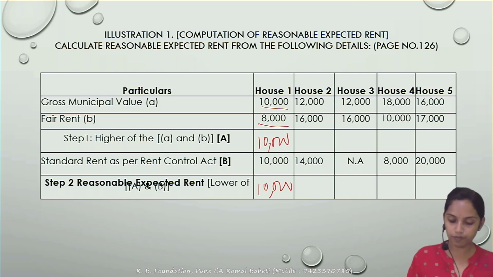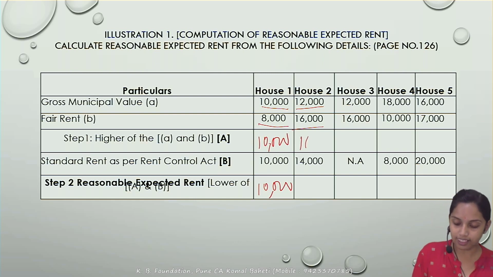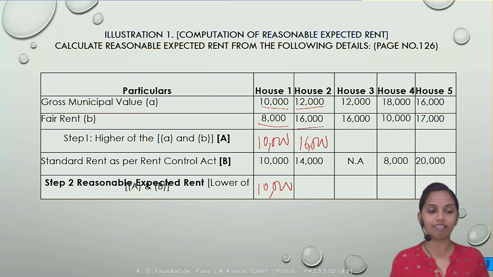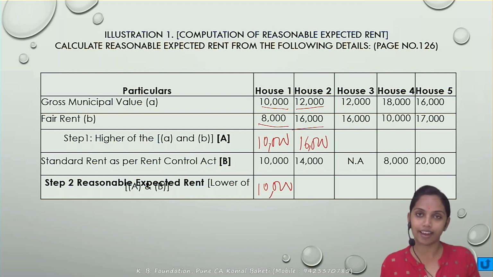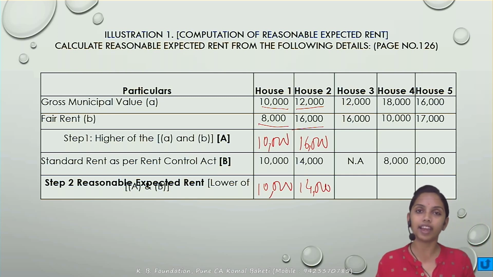Next, house 2. Step 1, municipal value is to be compared with the fair rent, whichever is higher. The step 1 answer would be 16,000, and that 16,000 is to be compared with the standard rent. Correct? Step 1 answer is to be compared with the standard rent, whichever is lower. So in this case, the 14,000 would become the reasonable expected rent.